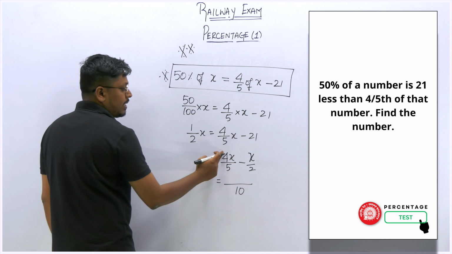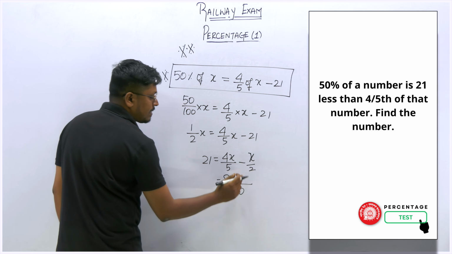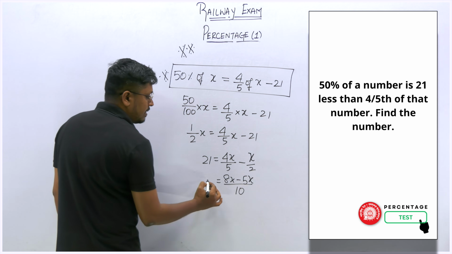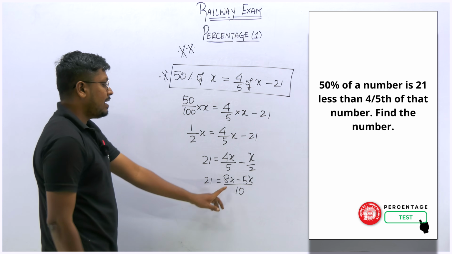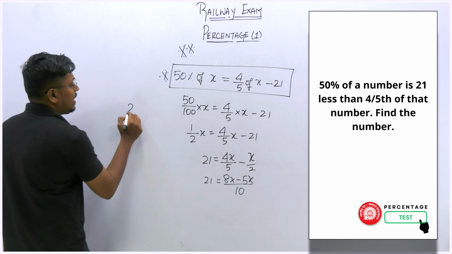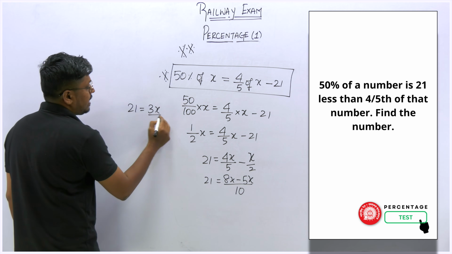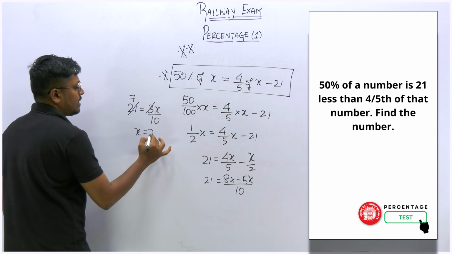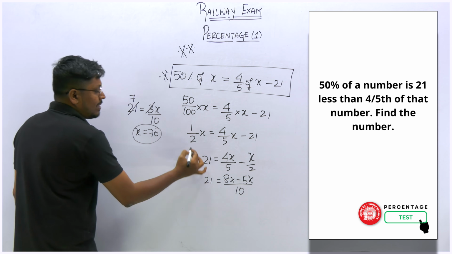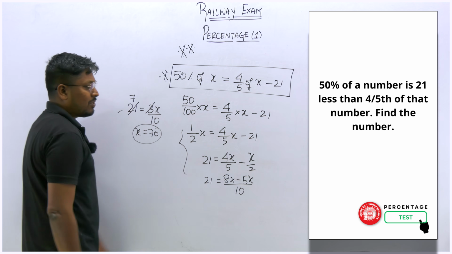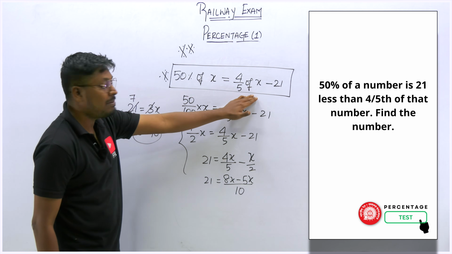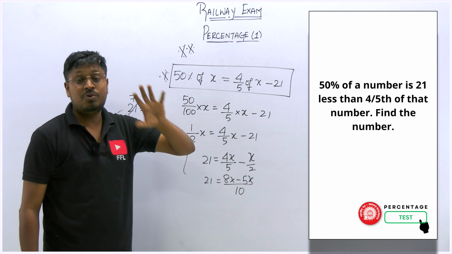5 into 2 will be 10, so 4 into 2 will be 8x. Here also 5 into 2 will be 10. Minus 5x, is equal to 21. So here we have 3x. So 21 is equal to 3x by 10. So we can cancel it: 7 times x is equal to 70. I have solved all this part a little bit fast, because it is very simple. But the only area, initially framing the equation, is most important.